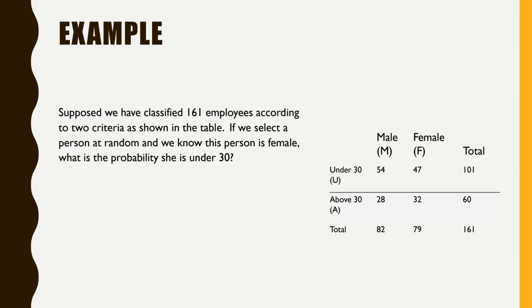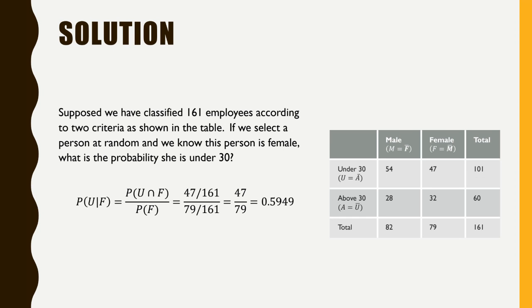You randomly selected one female employee and I want to know her age. So the question is the probability of U, under 30, given that the employee is a female. When I put F here, this F represents what is already given.